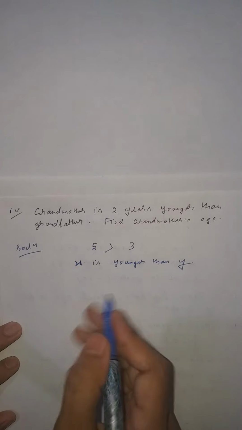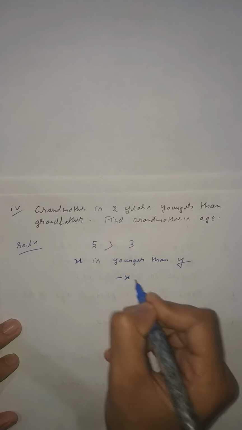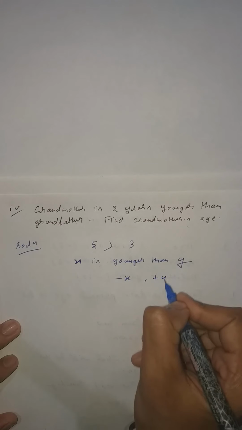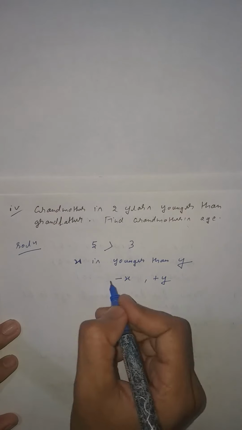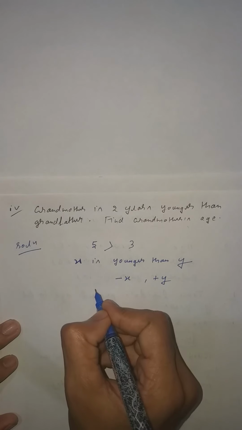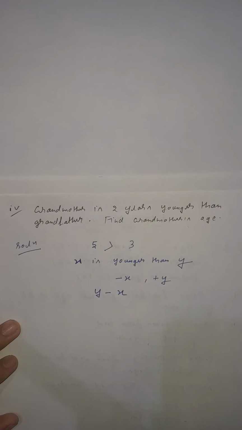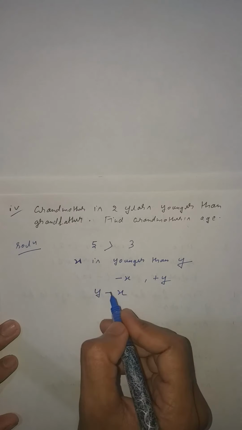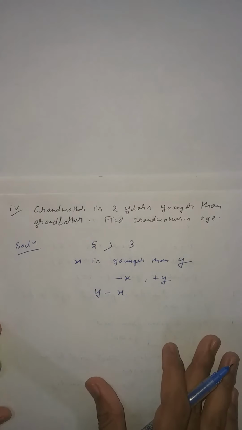Now you know that if small, it means you have to use minus, and greater you have to use plus sign. This is plus means greater, this is minus means smaller. So you can write y minus x. Why? Because x is younger than y. So x will be negative and y will be positive. I am only explaining here according to the example.